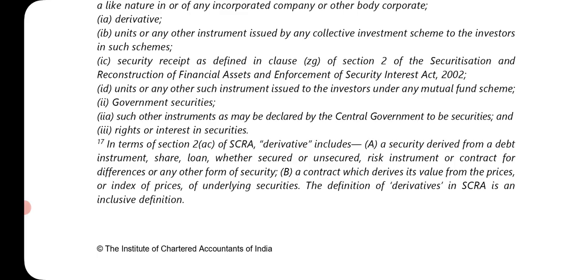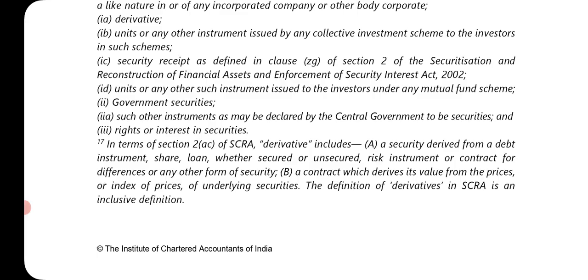1D is units or any other such instrument issued to the investor under any mutual fund scheme. 2 is government securities. 2A is such other instrument as may be declared by the central government to be securities, and rights or interests in securities. Now, 17.